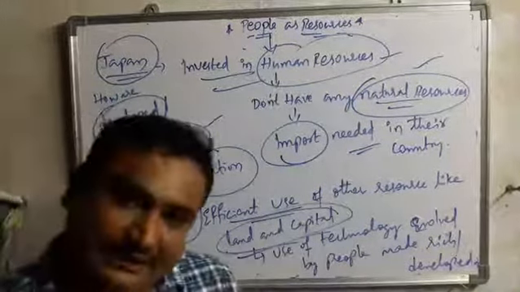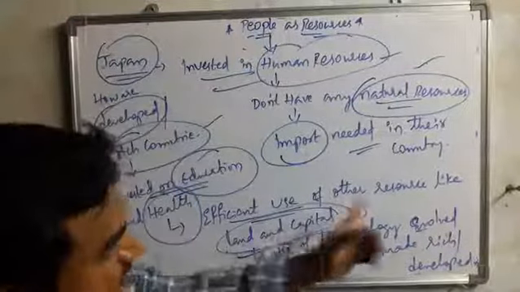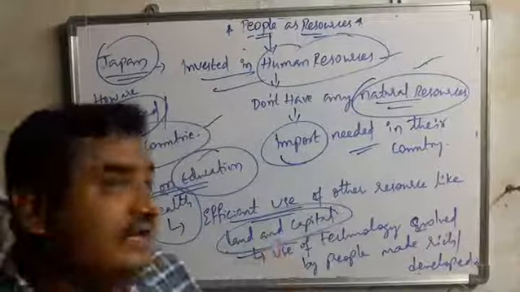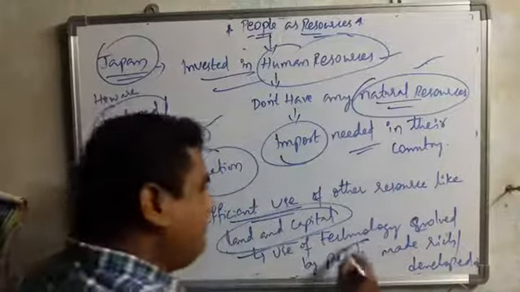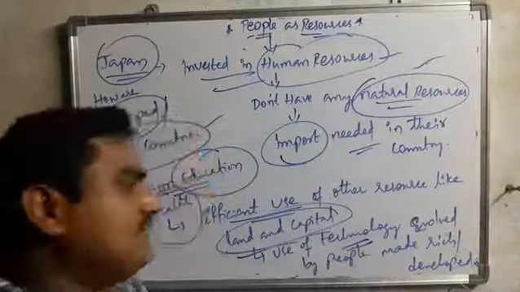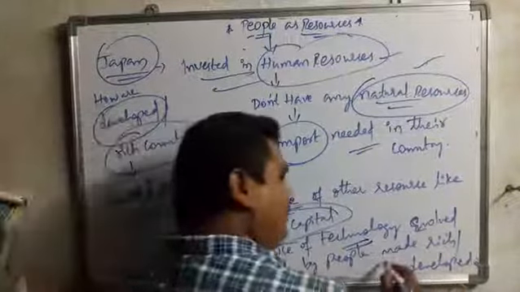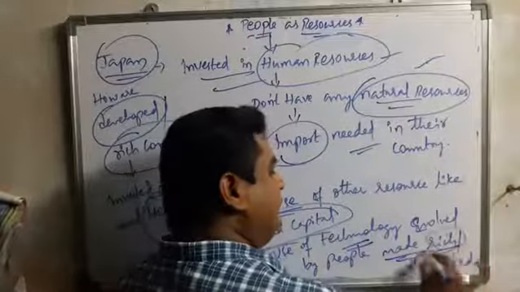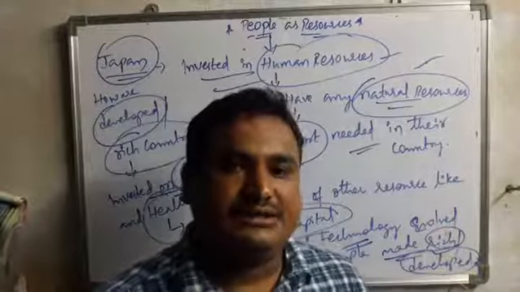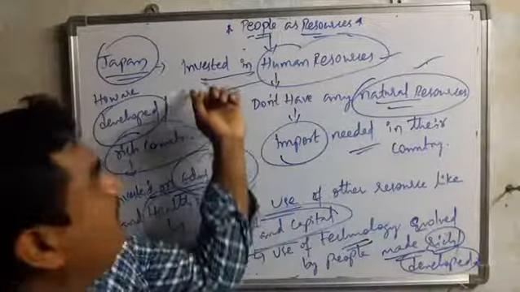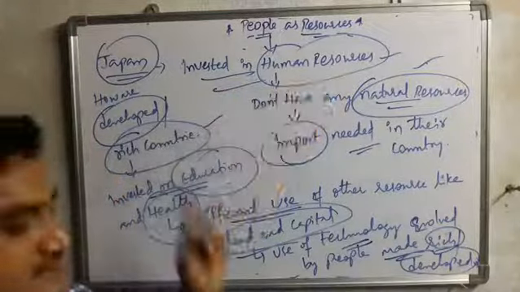Land is important, and capital is also investment. So they used other capital and investment, especially by using technology. This technology made them rich and developed, so they especially depended upon technology. That is the example of Japan investing in the human as a resource.